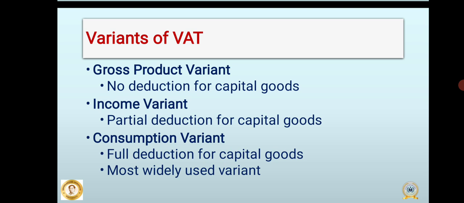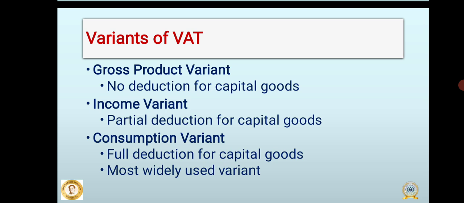Third, the consumption variant. Under this variant, full deduction is allowed for capital goods in the year of purchase. This means businesses can claim complete input tax credit on machinery and equipment used for production. Tax is therefore levied only on consumption, not on investment.